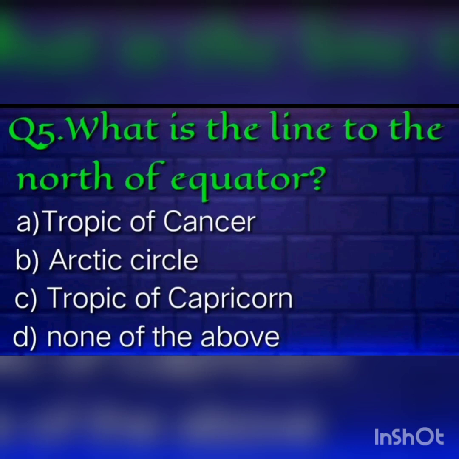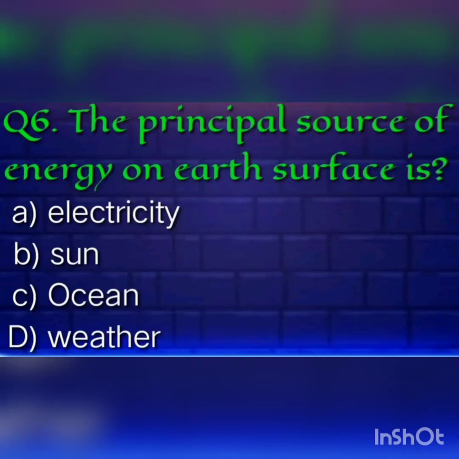What is the line to the north of the equator? Yes, Tropic of Cancer. The line north of the equator is called the Tropic of Cancer. The principal source of energy on the Earth's surface is the sun.